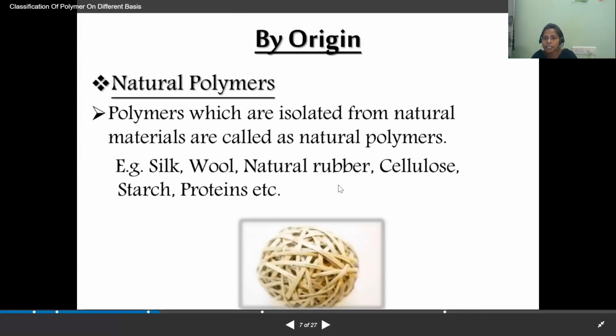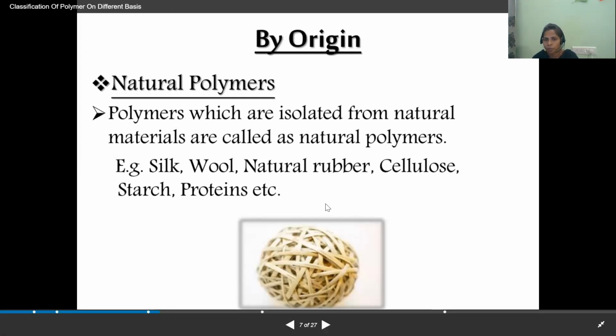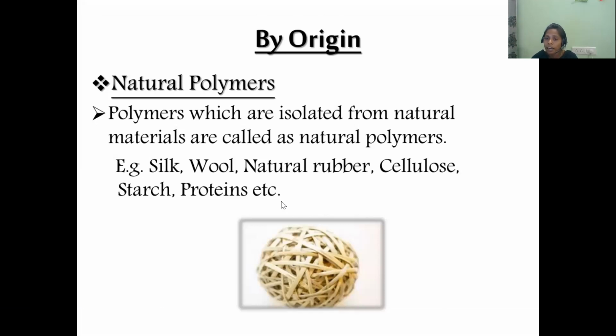Let us see the first classification based on the origin. So origin is nothing but source. We have only two sources. One is the nature and another one is the human being or laboratory. So based on the origin or source, we have two types of polymers. What are the two types of polymers? One is called natural polymer and another one is called the synthetic. This is also called as a man-made polymer.